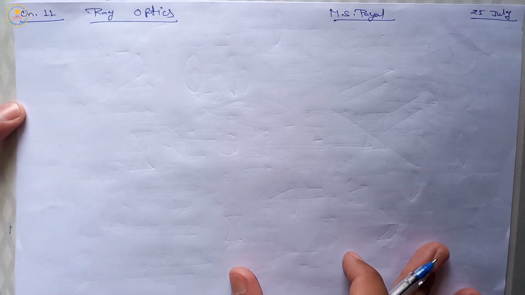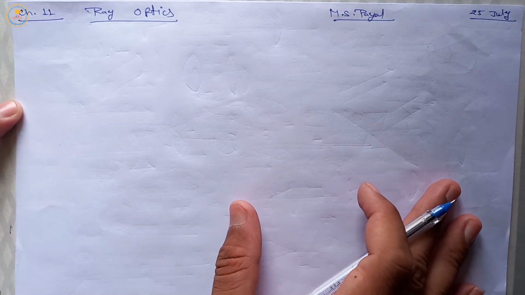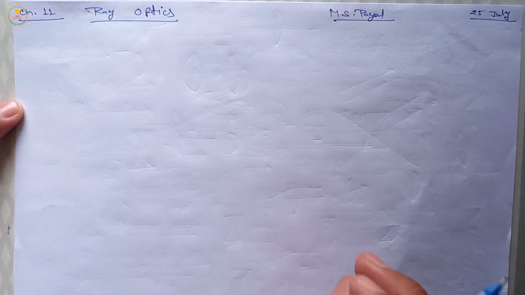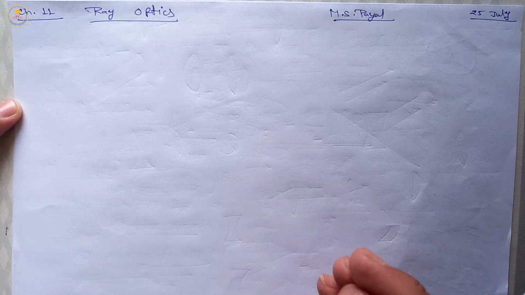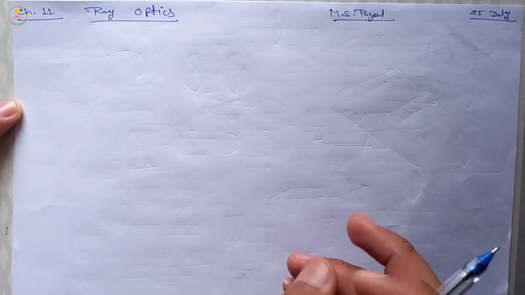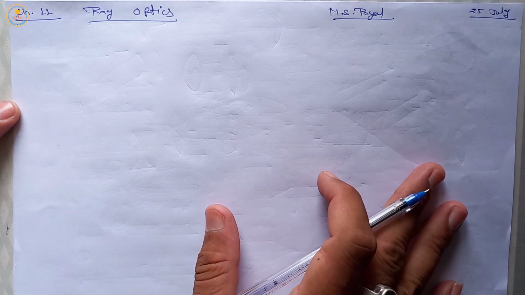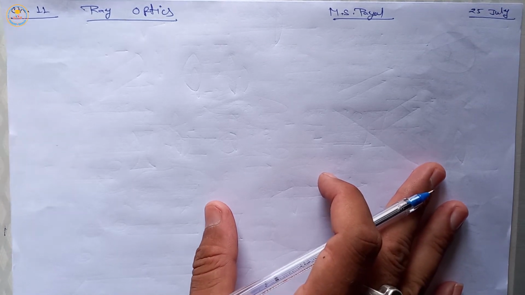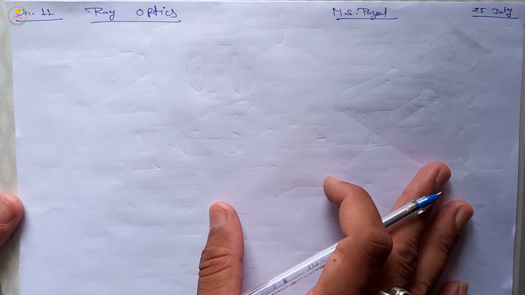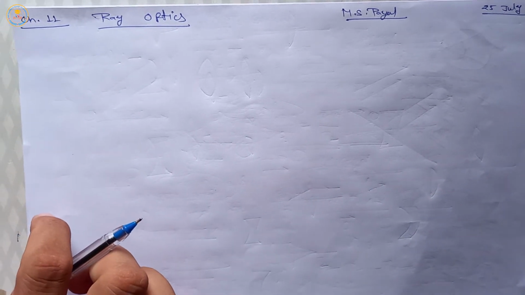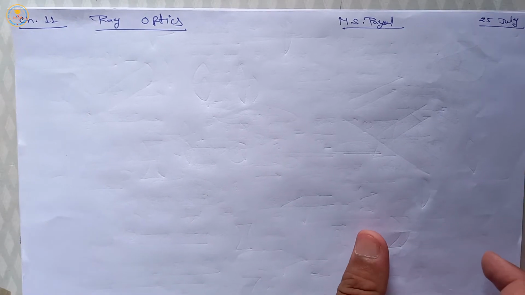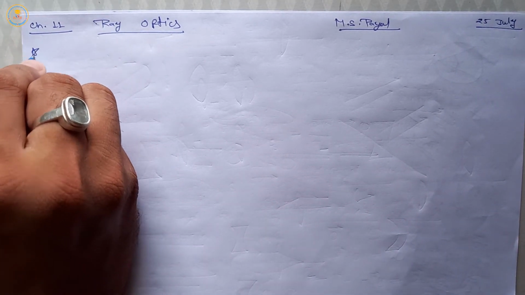Our chapter number 11 of physics second is going on, which is ray optics. In this chapter, we learn spherical mirror, reflection by the mirror, and some other topics. Today, we start a new topic which is very important, which is a lens. So our today topic is lens.